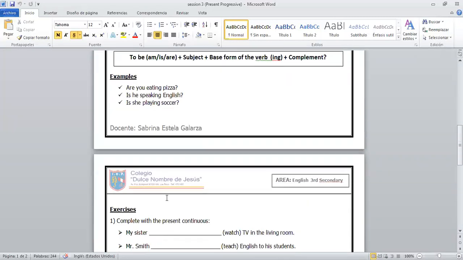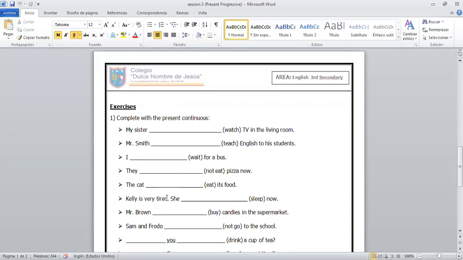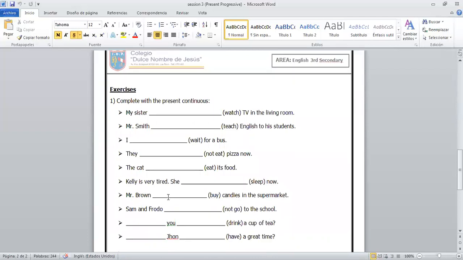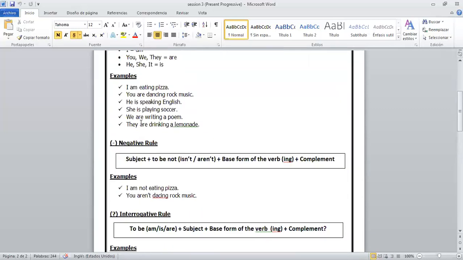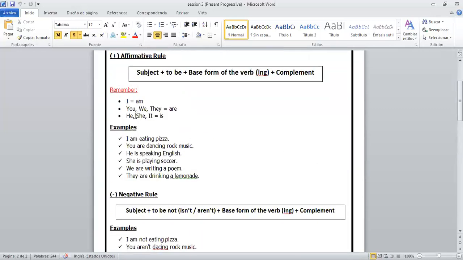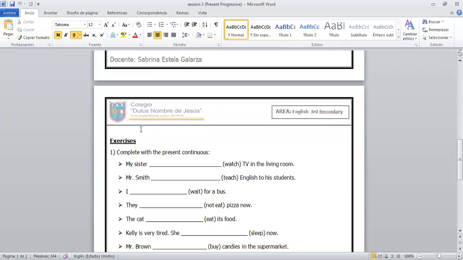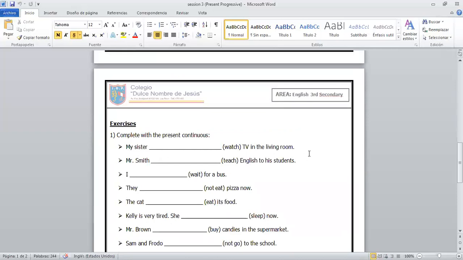In the second page, en la segunda página, we have some exercises. Tenemos algunos ejercicios. You have to complete with the present continuous or the present progressive. Tienes que completar con el presente continuous o el presente progressive, que es lo mismo. Vamos a ver el primer ejercicio. Look at the first one. My sister. My sister, ¿qué sujeto sería?